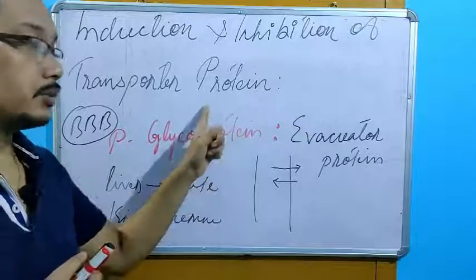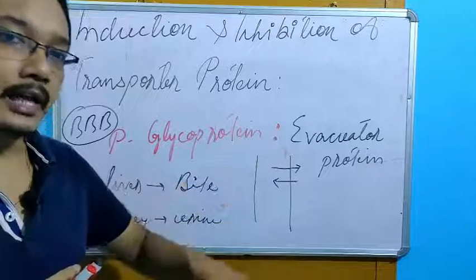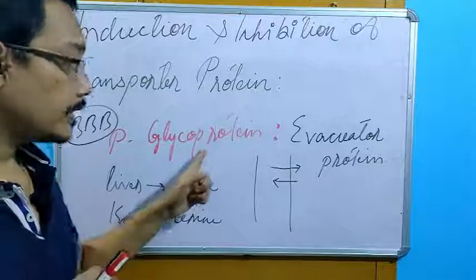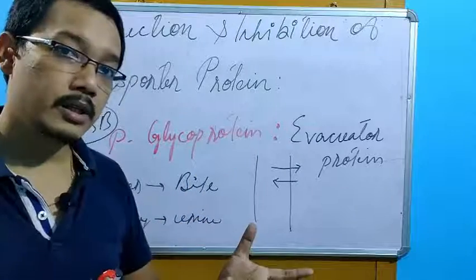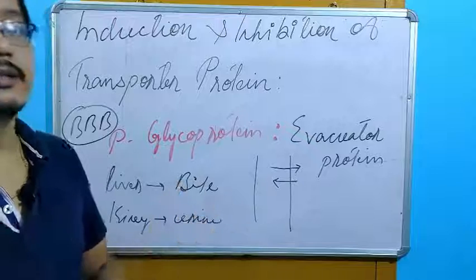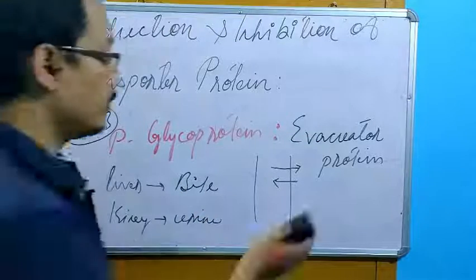If it is induced, then what will happen? Absorption will be less. We will not get the required therapeutic effect. If it is inhibited, absorption will be more, excretion will be less, and there is toxicity. For example, verapamil.